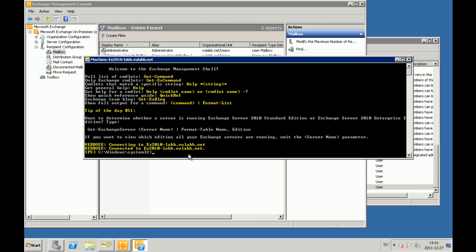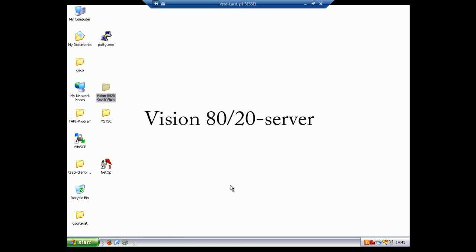After the first command line is done, continue to run the second one. The same thing here, the result from the script should be in yellow color. And that's about it for the Exchange server. Now let's move on to the Vision8020 server.